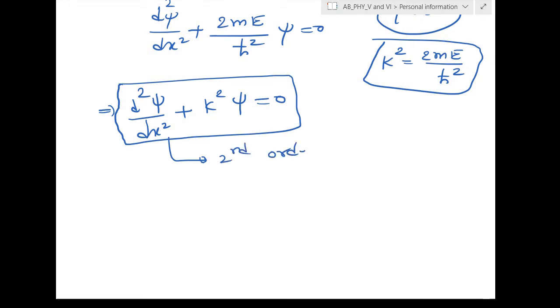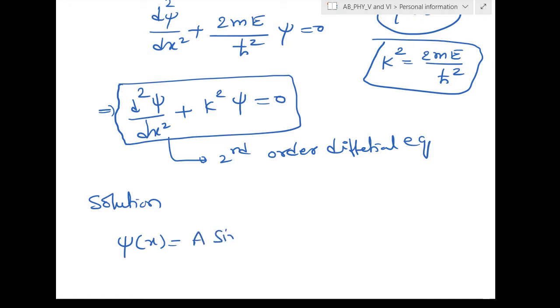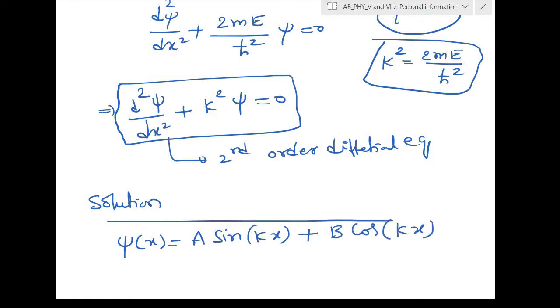Second order differential equation. The solution of this differential equation will be psi equal to a sin kx plus b cos kx. That's it. This is the solution. It's very well known, you might have learned it in your BSc first year itself, or otherwise I told you in the first class or second class. When I introduced the Schrodinger wave equation, I already told you how to solve this.